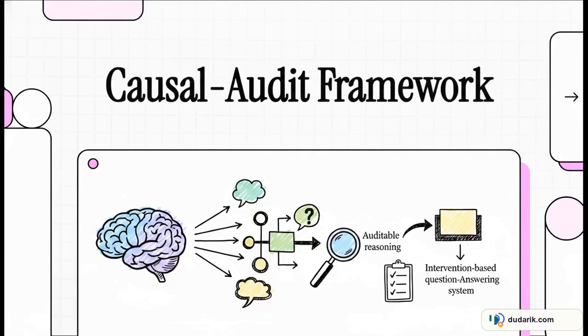Welcome to this explainer. So, if you follow AI news, you've probably noticed a pretty frustrating trend. Current LLMs sound absolutely brilliant right up until you throw a basic what-if question at them, and then, total breakdown. We are constantly looking for ways to fix this fragility. Well, today, we are breaking down a major paradigm shift that finally moves language models away from implicit correlation and towards explicit, auditable reasoning. It's a completely fresh approach to causal inference, and it really has the potential to fundamentally change how we build question-answering systems.